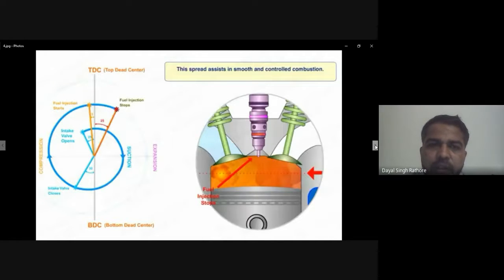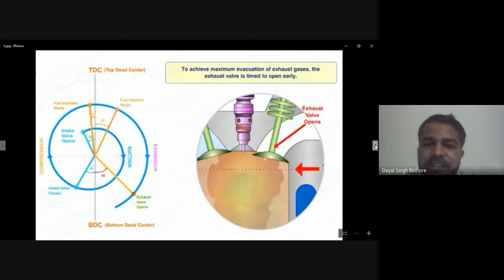In the expansion stroke, the piston moves from TDC to the BDC position, and to achieve maximum evacuation of exhaust gases, the exhaust valve is timed to open early, around 45 degrees before piston bottom dead center position. So the exhaust valve opens 45 degrees before the piston BDC position.